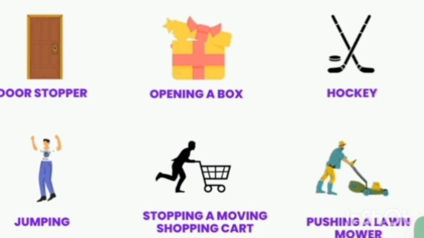Next is jumping. Jumping is a typical example of Newton's first law of motion. That is, jumping is a vertical motion. Another one is opening a bus. When you open a bus, that's an example of Newton's first law of motion. The next one here is stopping a moving shopping cart.